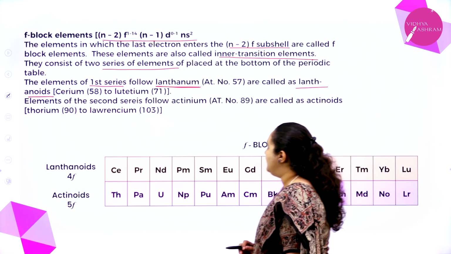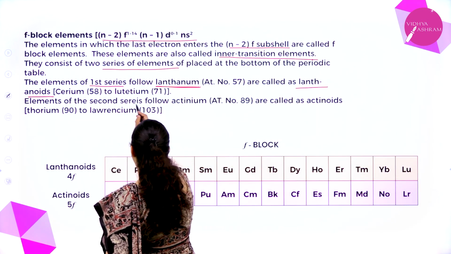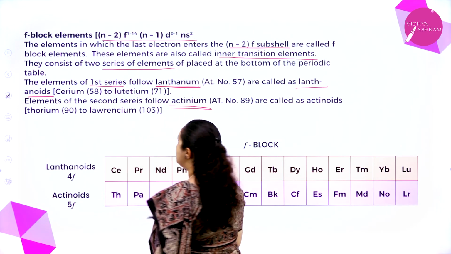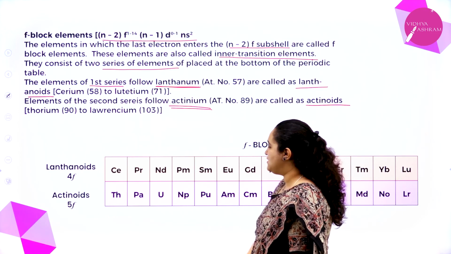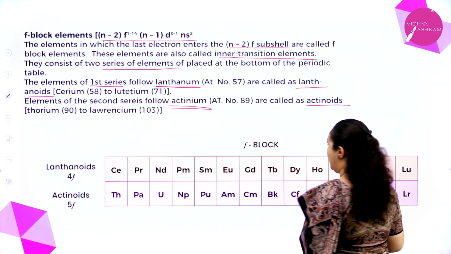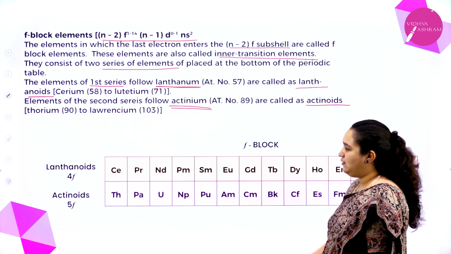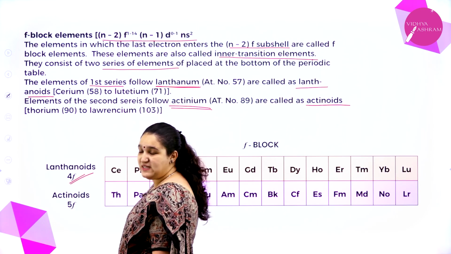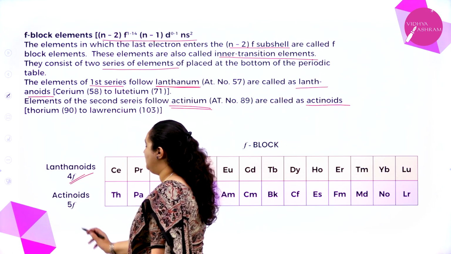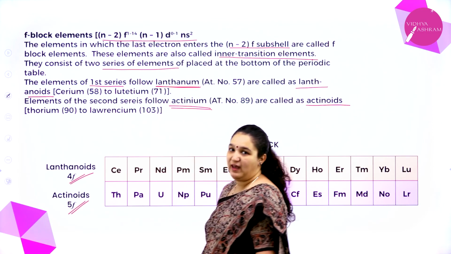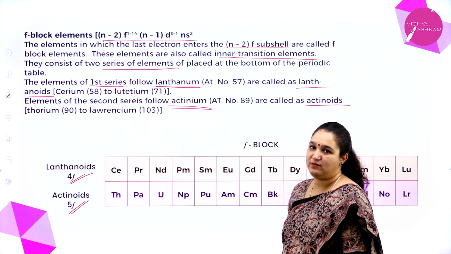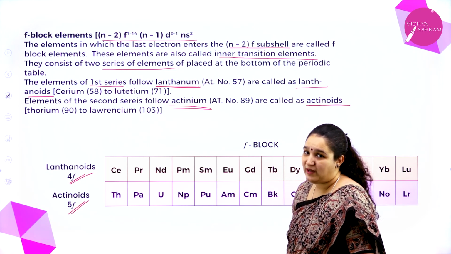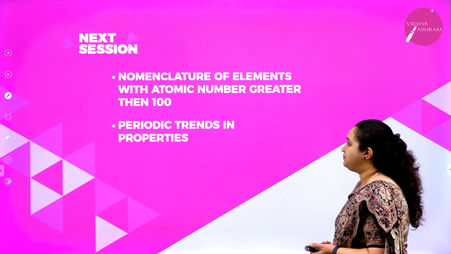The elements in the second series follow actinium, which is why they are called actinoids, from thorium to lawrencium. You have 14 elements in the 4f series and 14 elements in the 5f series, called lanthanoids and actinoids respectively. I hope you have understood about f block elements as well.